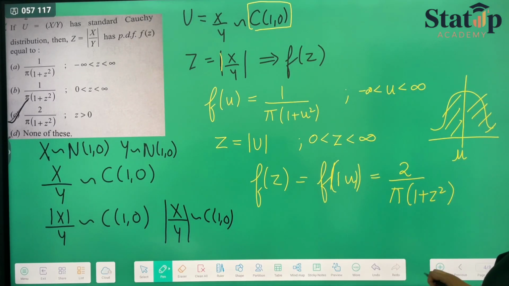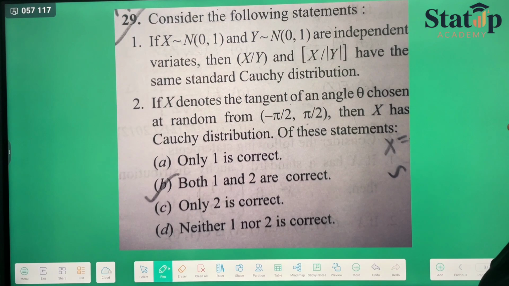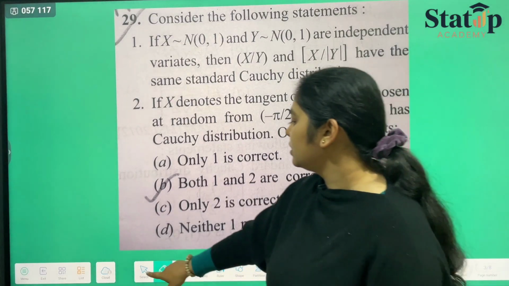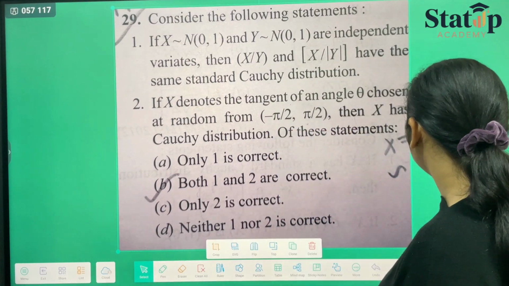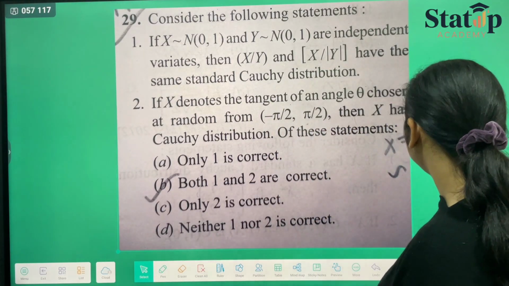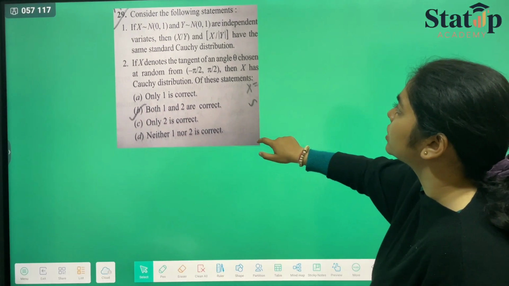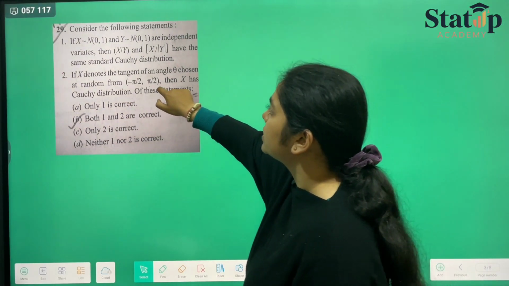Okay, now moving forward to another question. This is a statement based question which has two statements. Let us see the first statement.